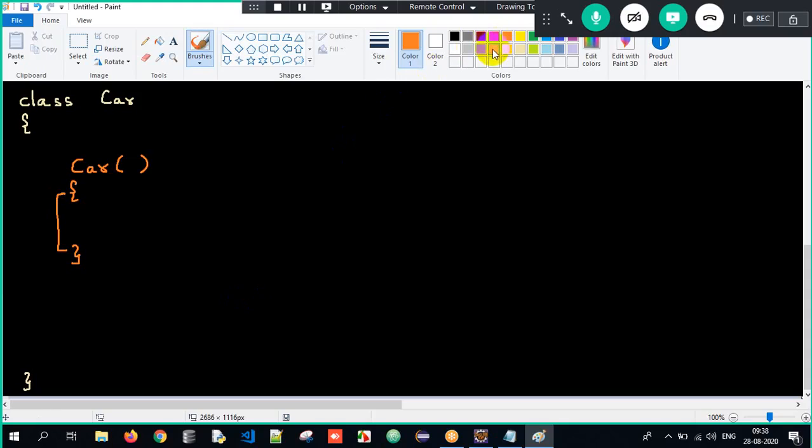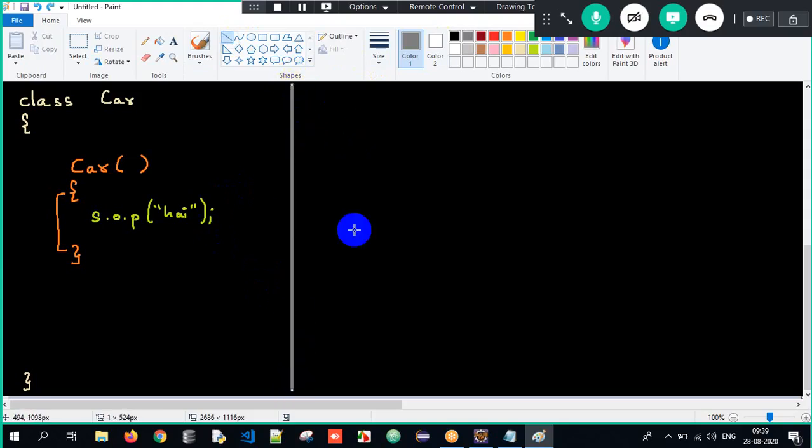And I just give one line of implementation, stating SOP, I just write it as "hi", just for my understanding, to understand the flow of execution. SOP hi here, and then I'll also have the main method, wherein the execution will generally begin.